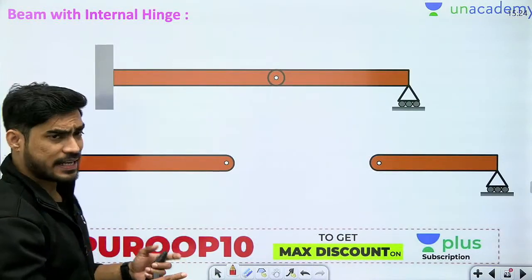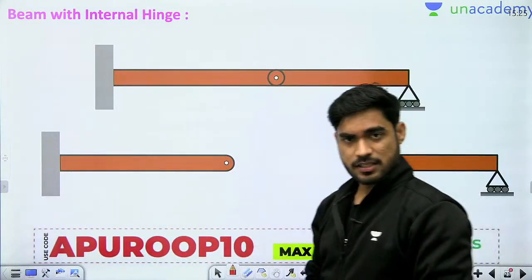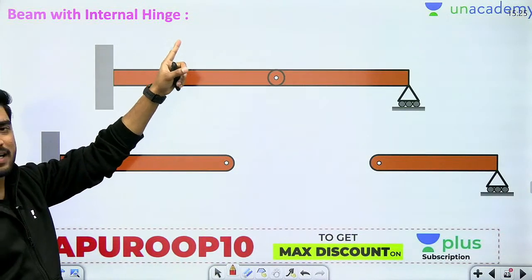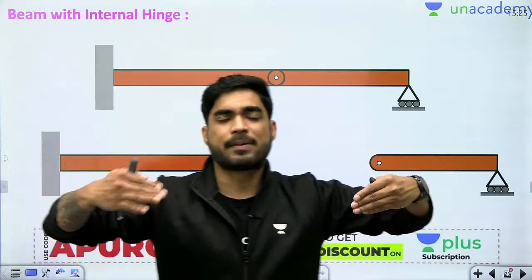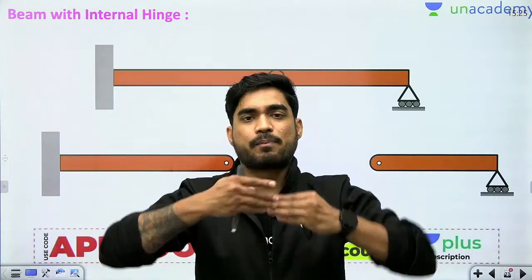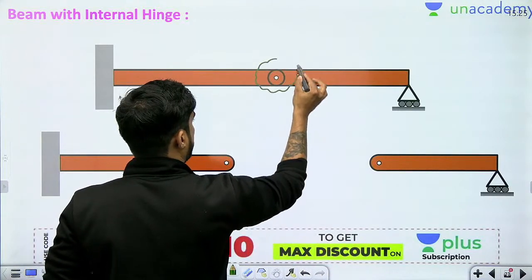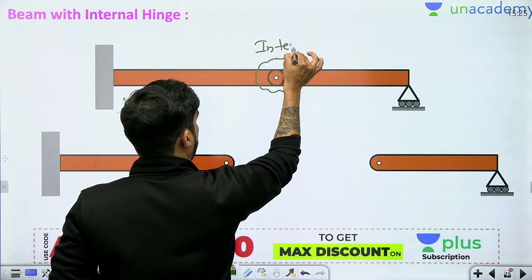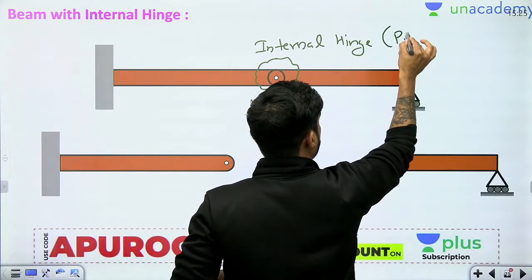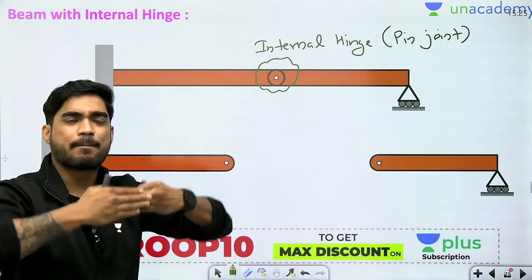Okay, next is a very special type of beam which is known as beam with internal hinge. Now beta, what do we mean by internal hinge? Internal hinge is nothing but a pin joint. Let's say you have 2 separate beams and you have connected these 2 beams using a pin joint, then this pin joint is known as internal hinge. This is internal hinge, which is nothing but a pin joint. Okay, you have connected two beams with a pin.